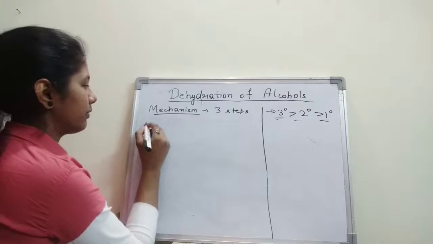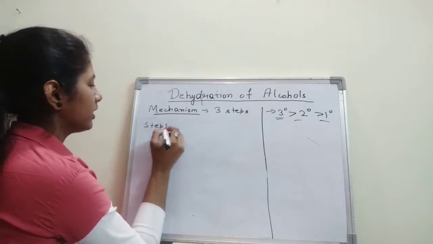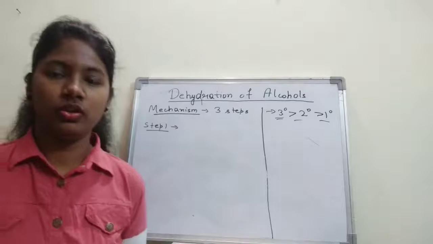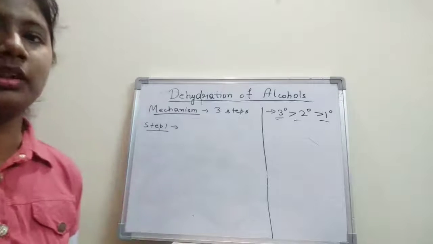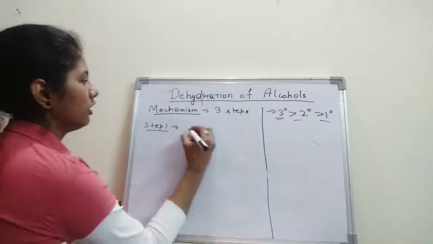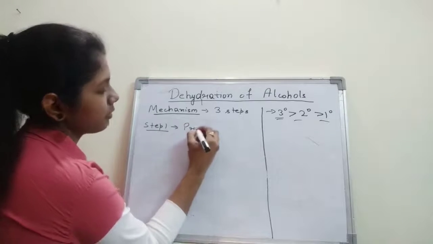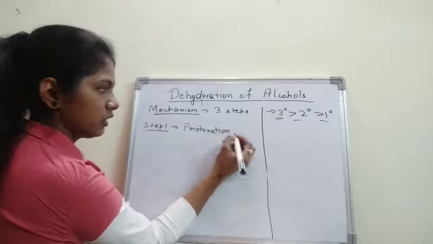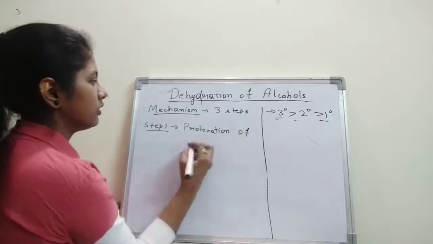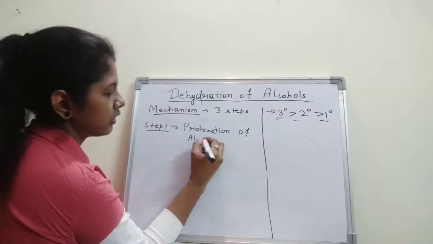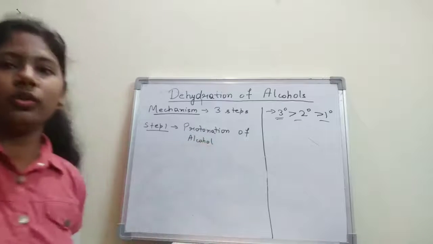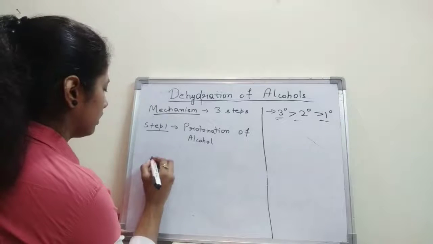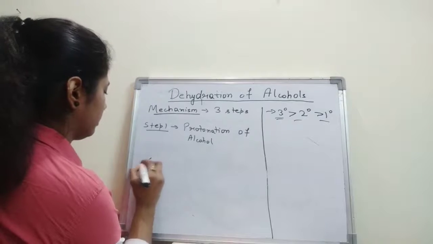So I'm writing step 1 first. Step 1 is nothing but the protonation of the alcohol. Okay, what is step 1? Step 1 is nothing but the protonation of alcohol. So I will be writing like this: protonation of alcohol.